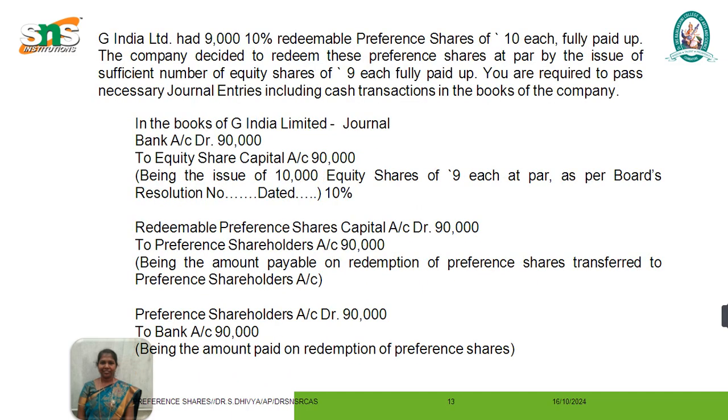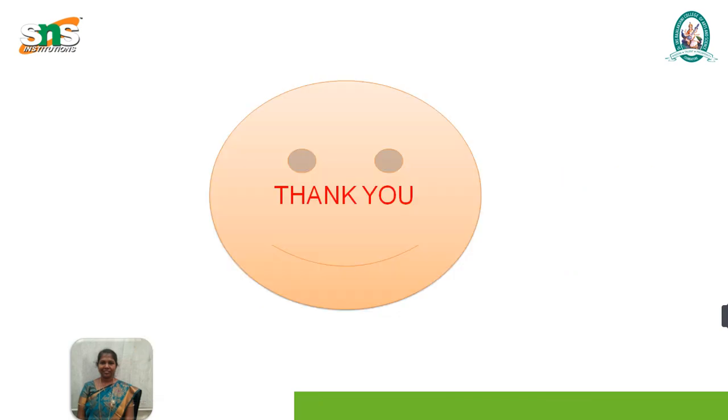Another sum. G Limited had 9,000, 10% redeemable preference shares, 10 each fully paid. The company decided to redeem these preference shares at par by issue of a sufficient number of equity shares, 9 each fully paid. So the journal entry is bank account debit to equity share capital, that is the issue of 10,000 equity shares at par. And for the redemption of preference share transferred to the preference shareholder, redeemable preference share capital account debit to preference shareholder. And the amount paid on redemption of preference share is preference shareholder account debit to bank account.